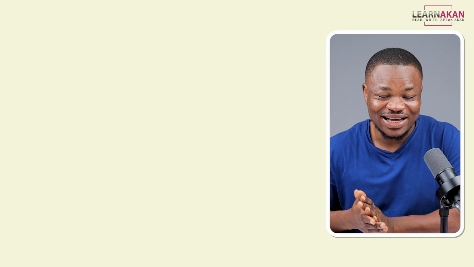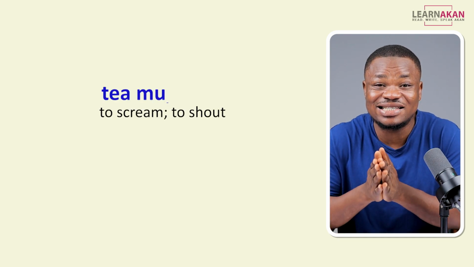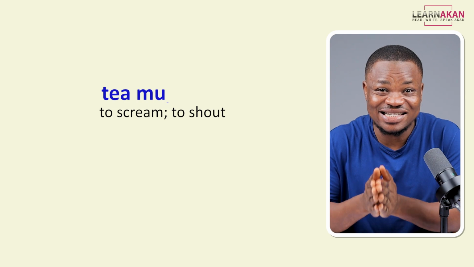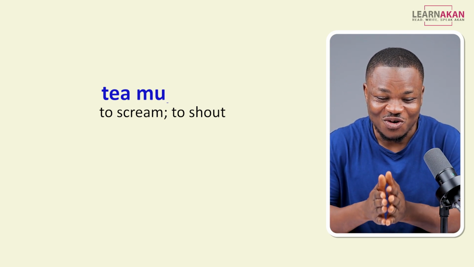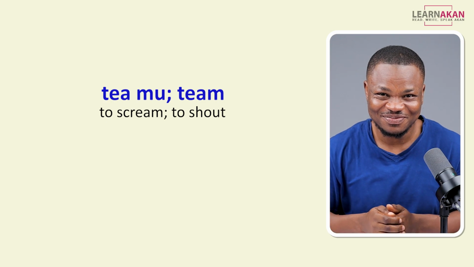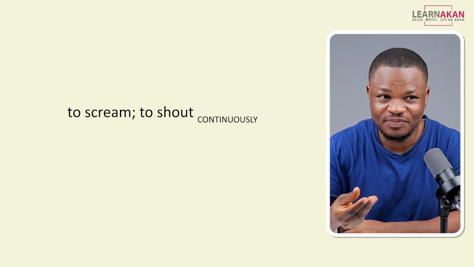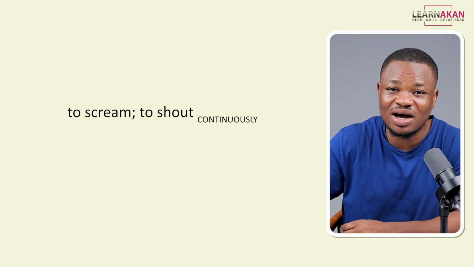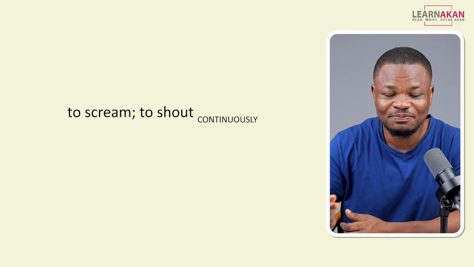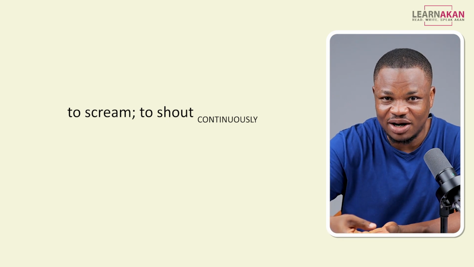Let's go to the next one, and that is to scream or to shout, and that is tiemu. Tiemu, or tiem. But if the person is shouting continuously, so let's say the person is running around, screaming all over, then we can reduplicate the verb.